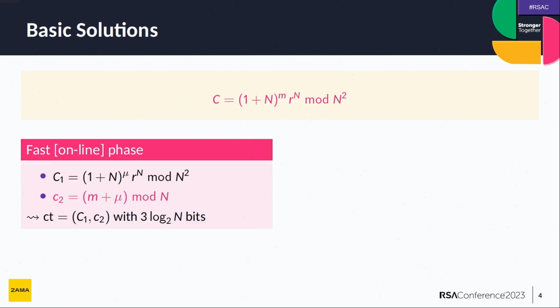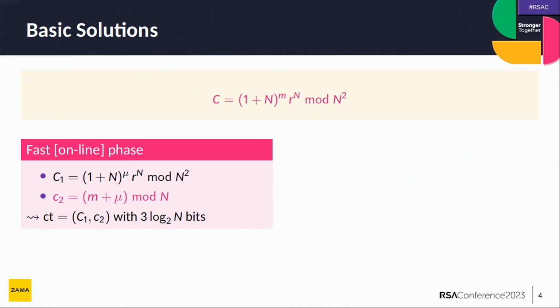The first one would be just to encrypt a random message mu. You can see that C1 is the encryption of some message mu. So just take a random message mu, and you compute C1. That's the offline phase. In the online phase, when you want to encrypt the message M, you just compute the addition of M and mu mod N. So you see that's online, so it's super fast. You just have to compute a modular addition or two-integer addition. So super fast.